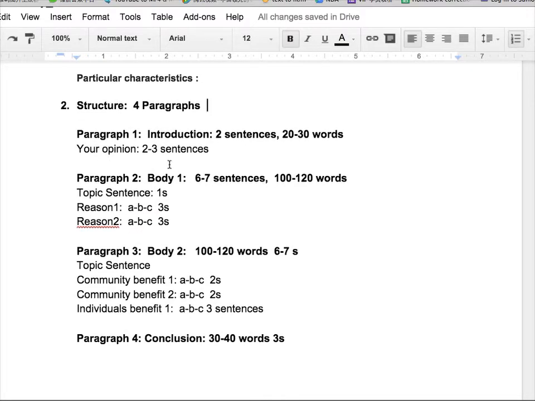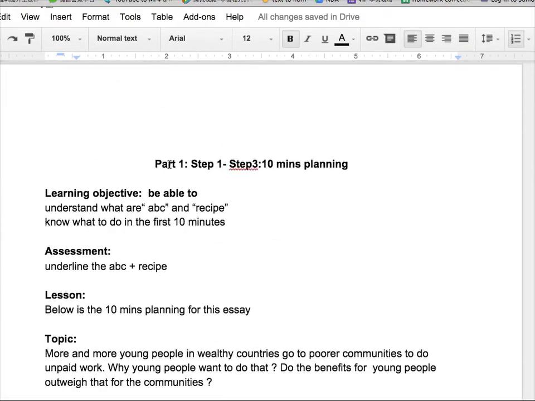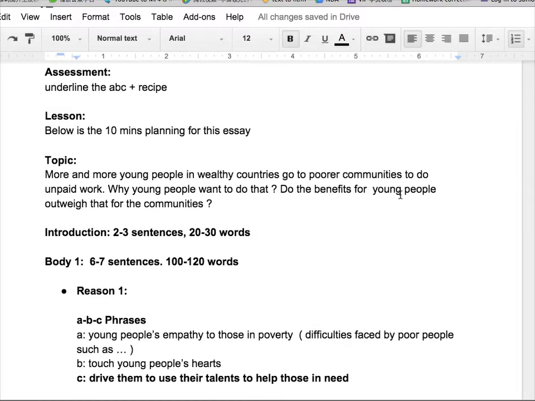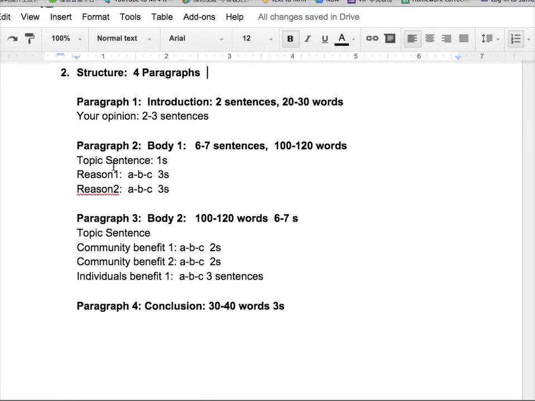So what is your opinion? Your opinion is, whether you think, what is the topic here? The topic is, do you think the benefits for young people are more than the benefits for communities? You have to say, I think there are more benefits for young people. Or you need to say, I think there are more benefits for communities. You have to answer this question directly. Most Chinese students do not answer the question directly in the first introduction paragraph. This is really important.